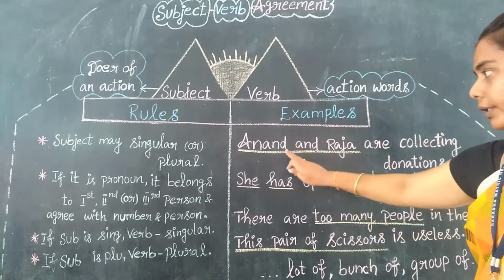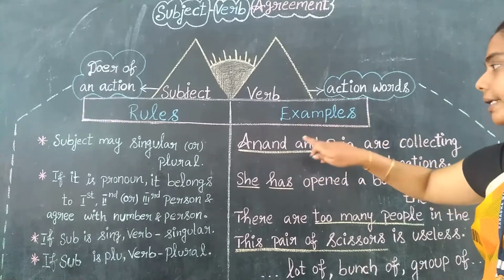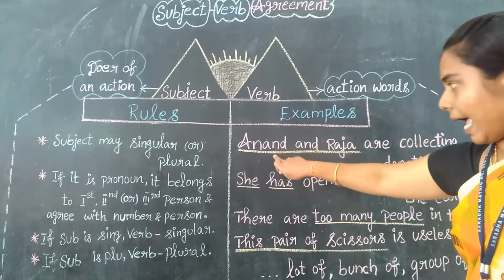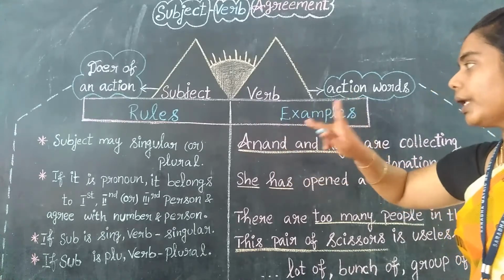But look carefully, you should read the entire sentence completely and only after that mark it. See, Anand, that is Anand and Raja. So both names, that is two names in the sentence.